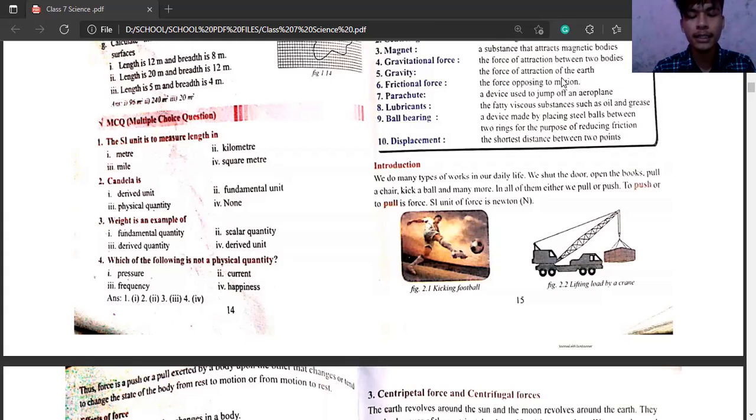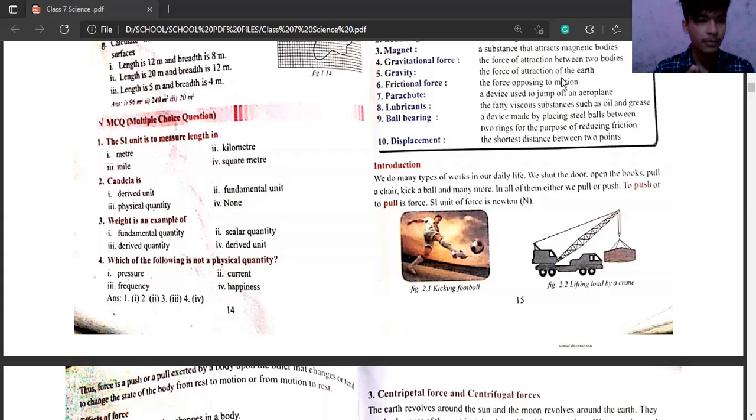That's why the motion term is also related here. The force helps to change the motion. Force changes motion, either from rest to motion or motion to rest. It could be anything.